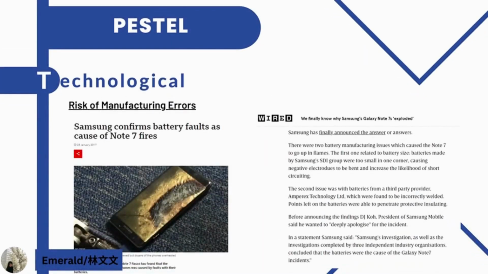However, Samsung has experienced manufacturing error. To point out a case, the batteries inside the Samsung Galaxy Note 7 were faulty and easily overheated, causing them to explode. Because of this problem, Samsung reported more than 95% of the phones in the US were returned, and it has been recorded as one of the worst technology errors.